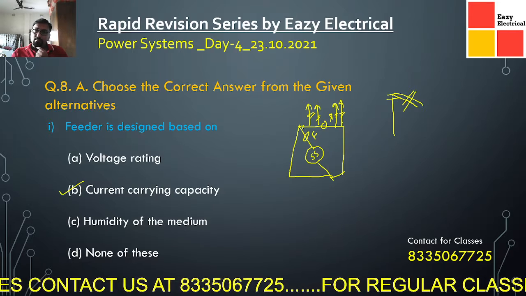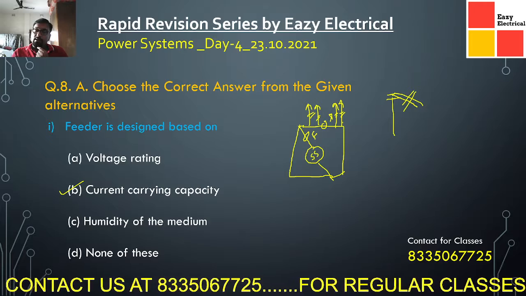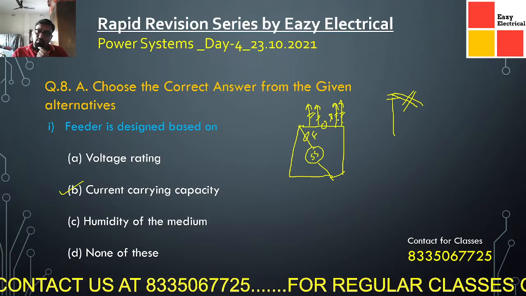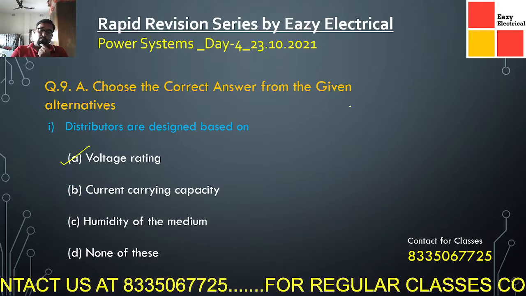Suppose at the extreme end the voltage will be minimum in the case of a distributor. So that is the requirement, or the voltage is the main specific criterion for the design of your distributors.